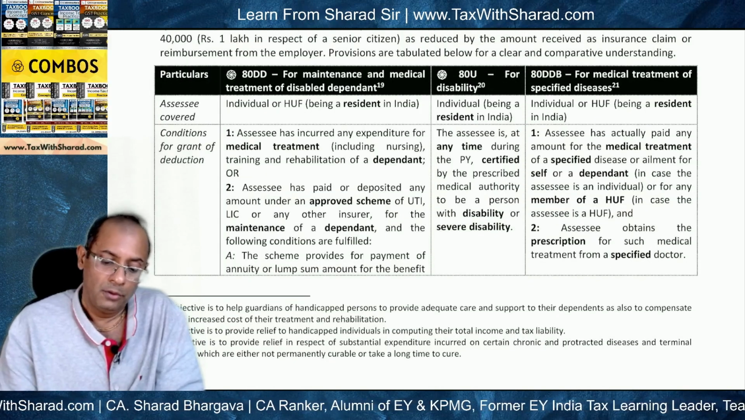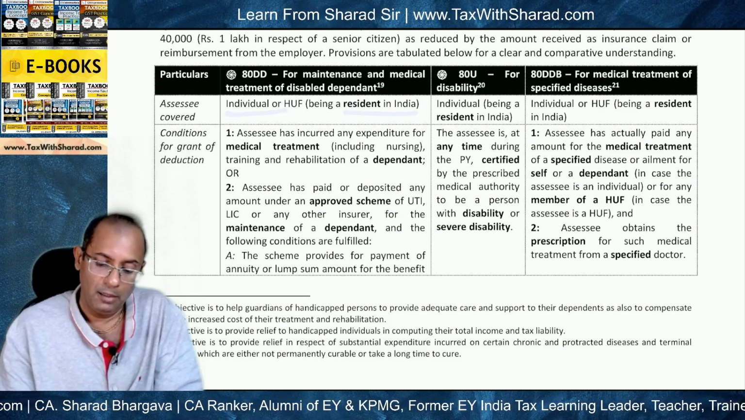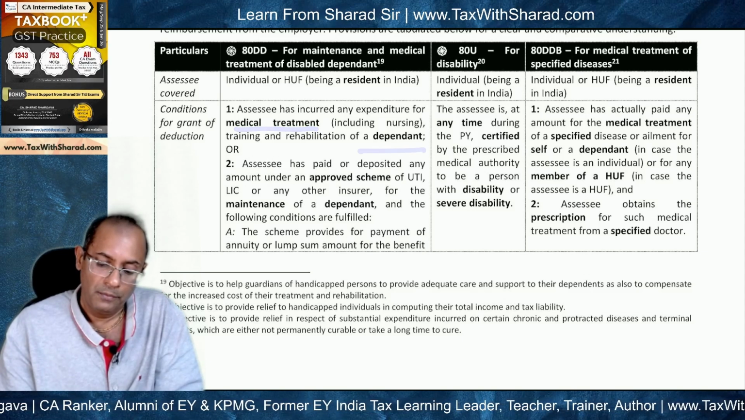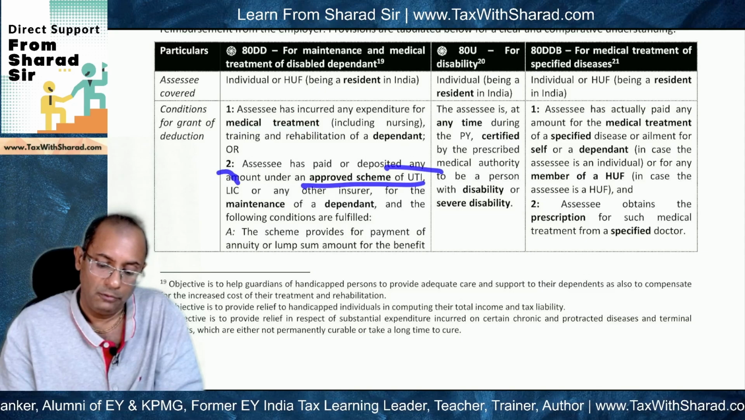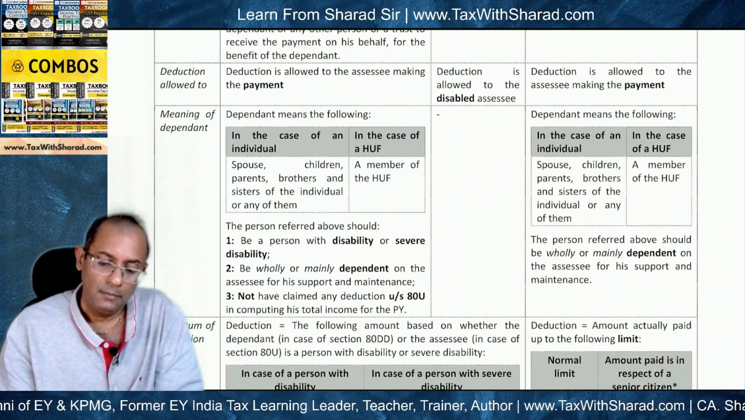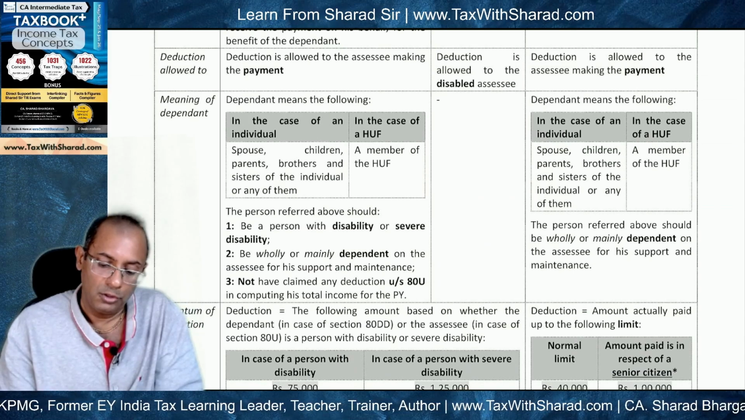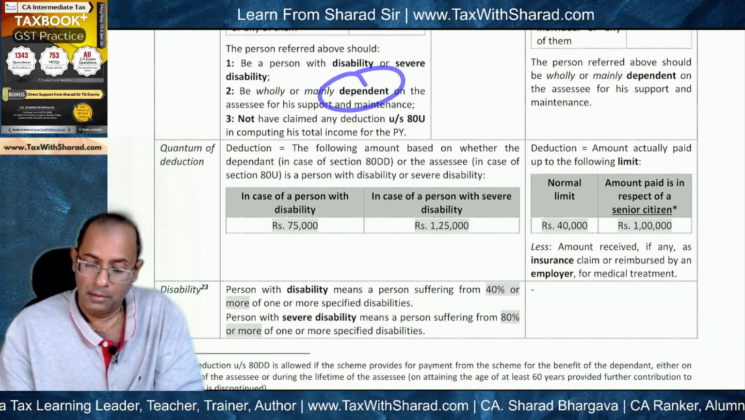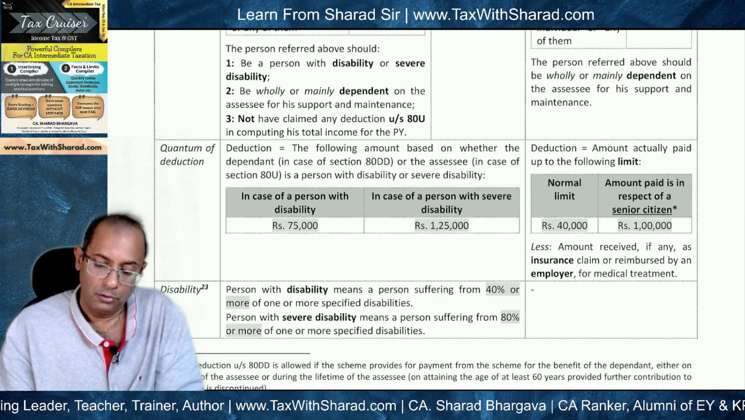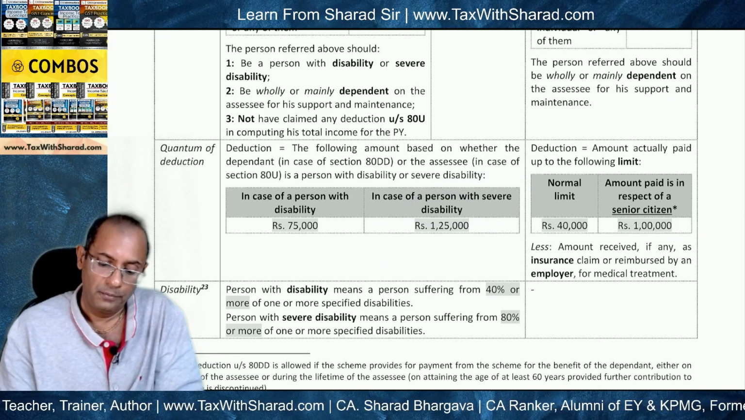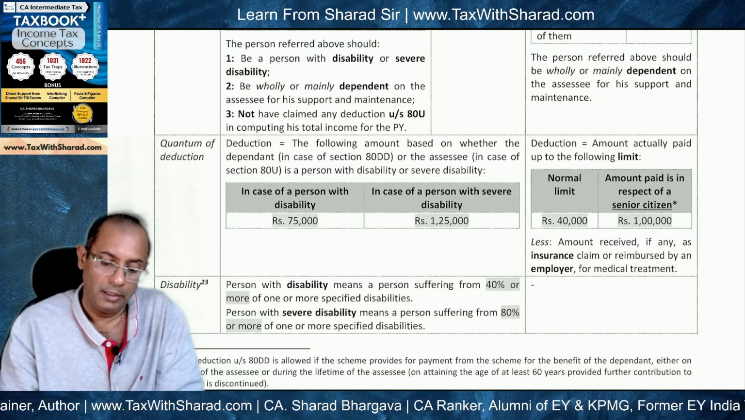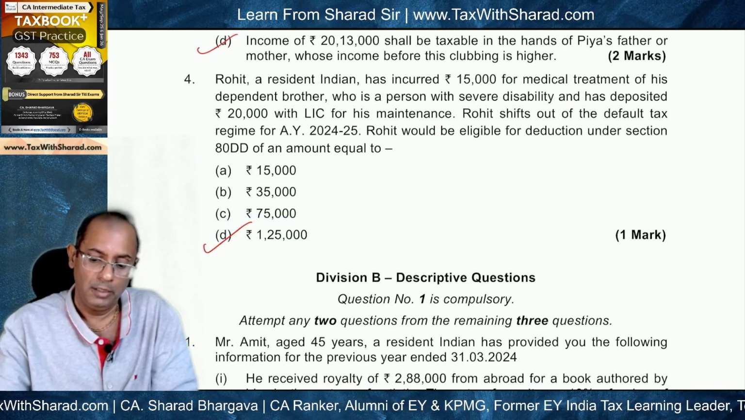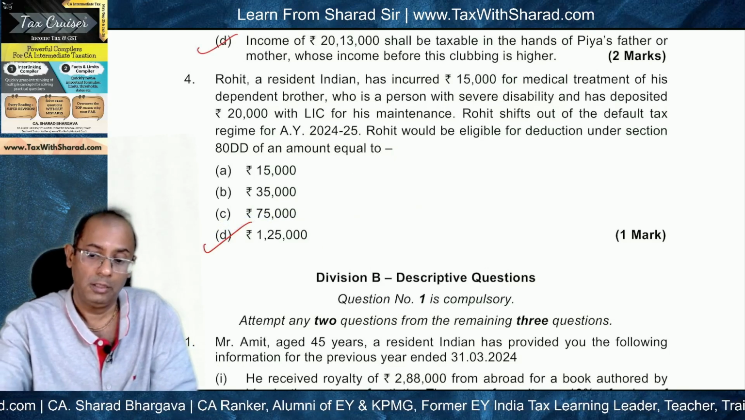It will be eligible. So Rohit is an individual resident in India as per our question, and he has incurred expenditure for medical treatment of dependent and deposited amount under an approved scheme of LIC, and dependent includes brother. Okay, and the brother is dependent on him, and this is a case of severe disability. So a flat deduction of 1,25,000 is supposed to be allowed, irrespective of the amount of actual expenditure. So flat deduction of 1,25,000 is to be allowed. So therefore this becomes the answer. So this brings us to the end of income tax, and now we move to the GST portion.